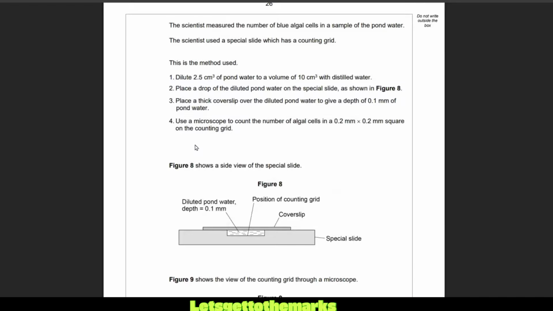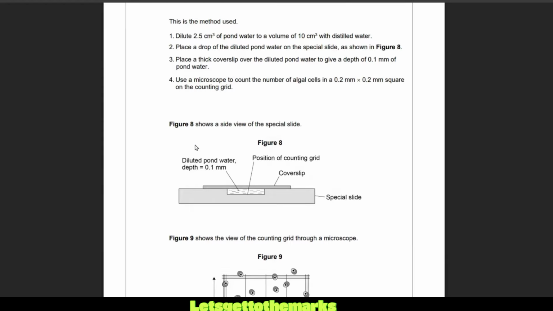Okay, the scientists measured the number of blue algal cells in a sample of the pond water. The scientists used a special slide which has a counting grid. This is the method used. Dilute 2.5 centimeters cubed of pond water up to a volume of 10 centimeters cubed by using distilled water. Place a drop of the diluted pond water on the special slide.